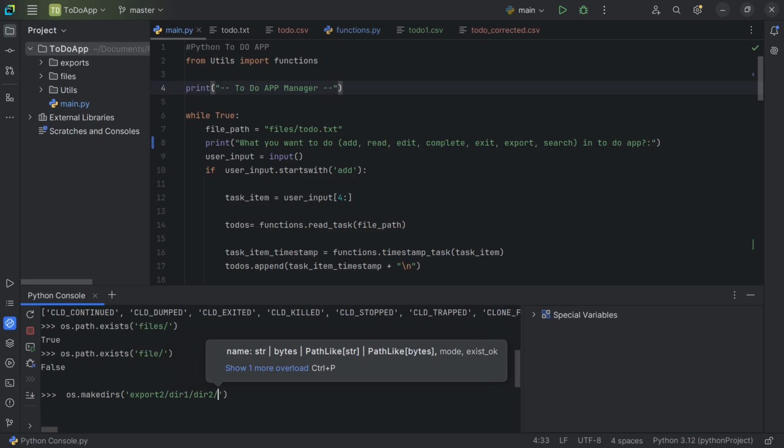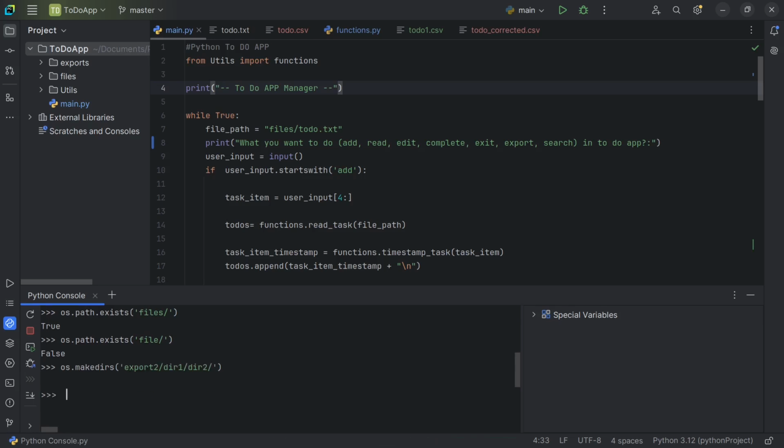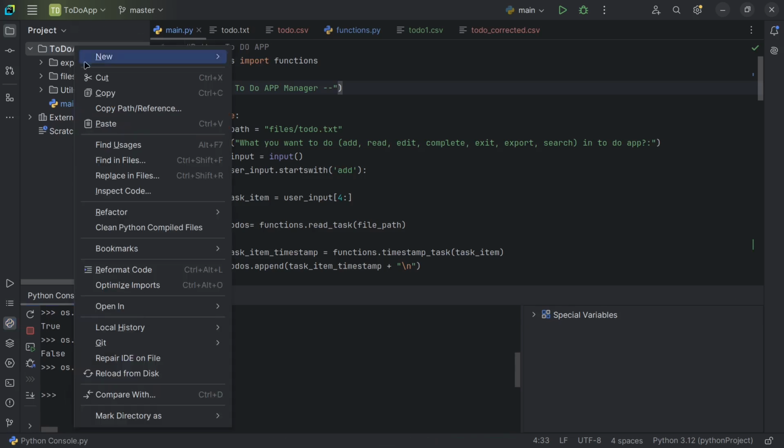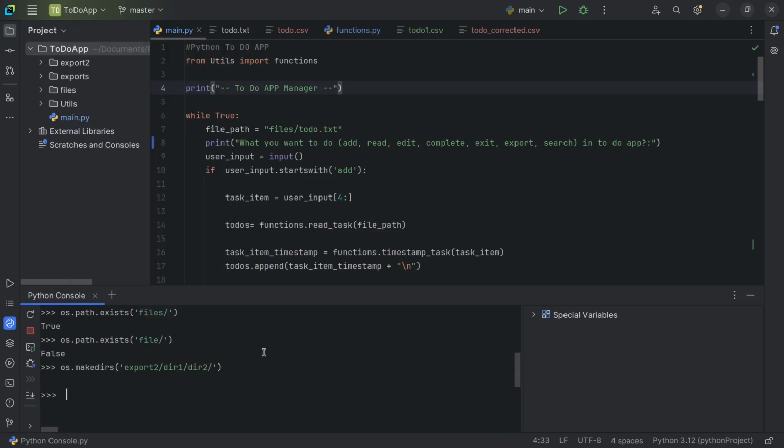When I press enter and reload this from the disk, you will find under export2 you have dir1, dir2. So it creates the directory if it doesn't already exist.